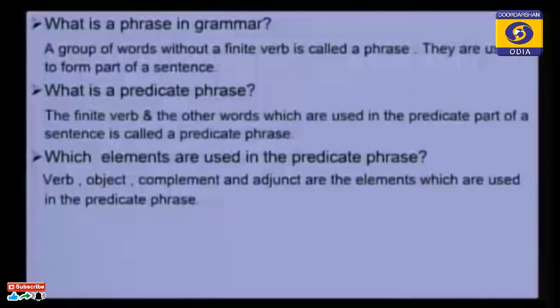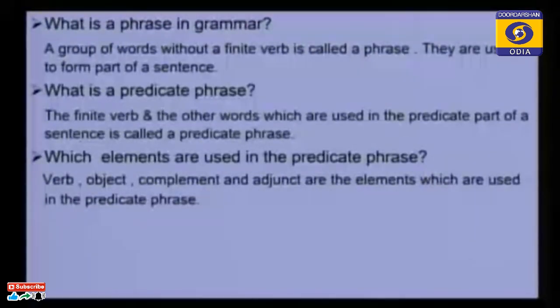But in this verbal group there are two words: one is "is", the other is "going". From "is" we can know the tense of the sentence is present tense. But from "going" we cannot know the tense. Going can be used both in present tense and also in past tense.